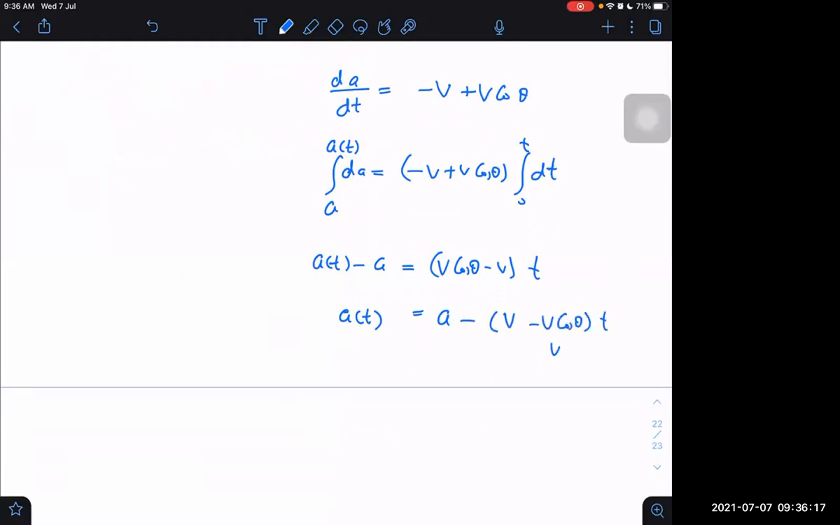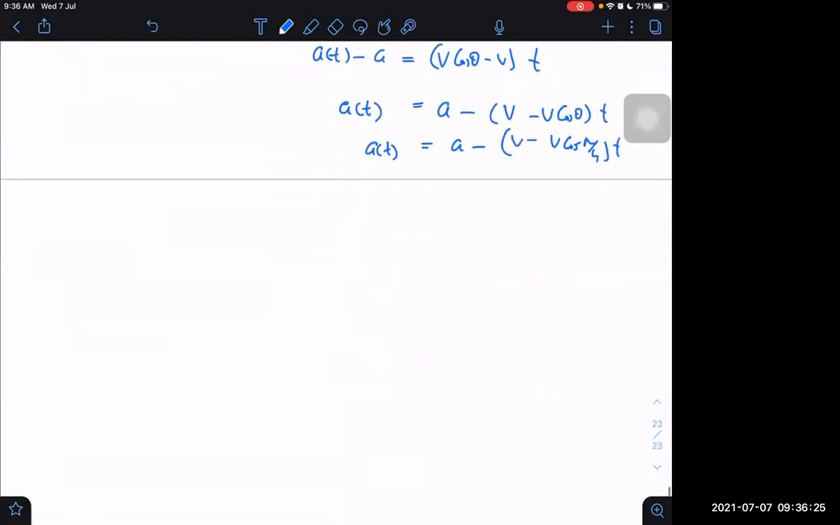What is v cos theta? V cos theta is v cos of pi by 4. So a as a function of time is a minus v into 1 minus 1 by root 2 into t. What is the side length of the octagon? Will it become 0 or not? It becomes 0 when t is equal to a divided by v into 1 minus 1 by root 2, right or not?